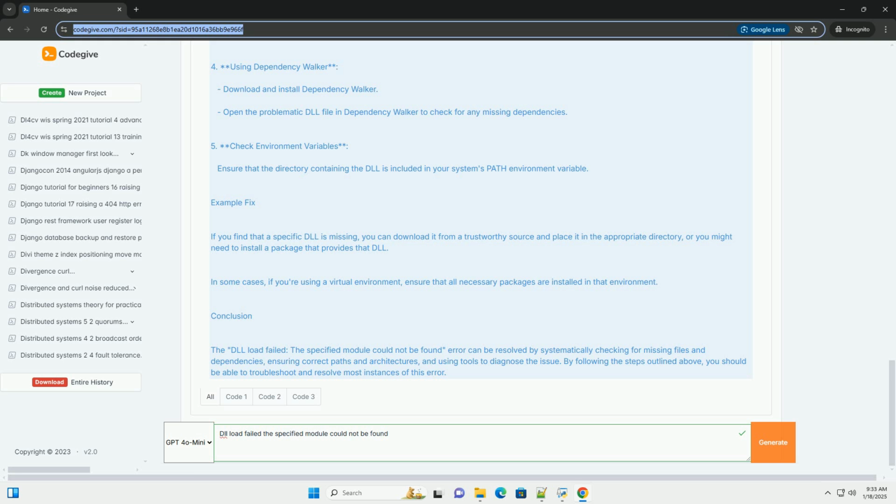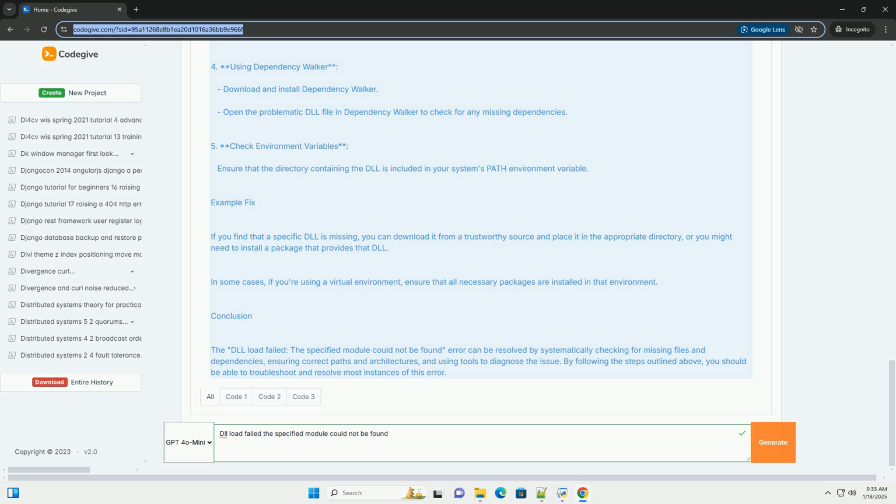Example code. Let's say you're trying to use a Python package that depends on a particular DLL, such as NumPy, which may depend on MKL, math kernel library. Here's how you might encounter the error and how to troubleshoot it. Example of code causing the error.